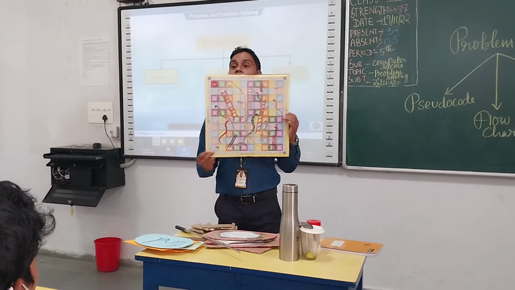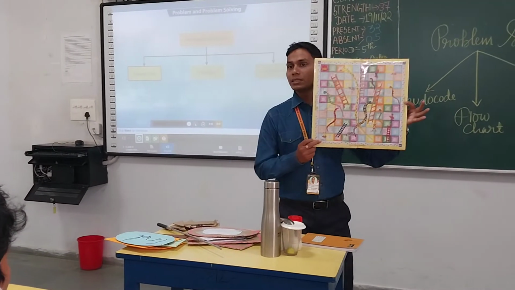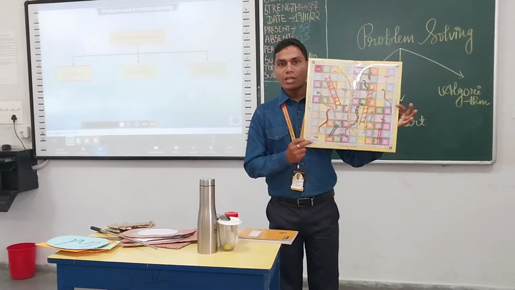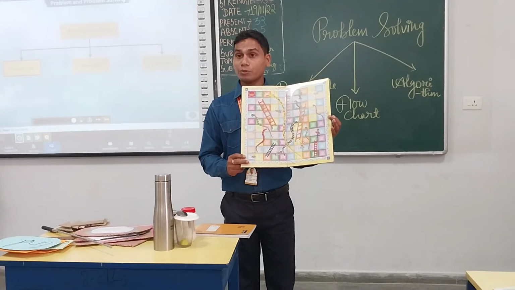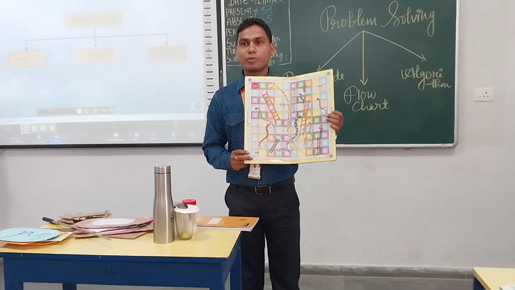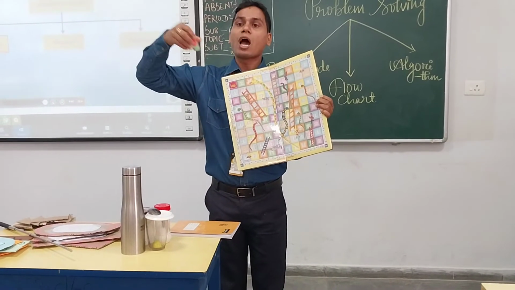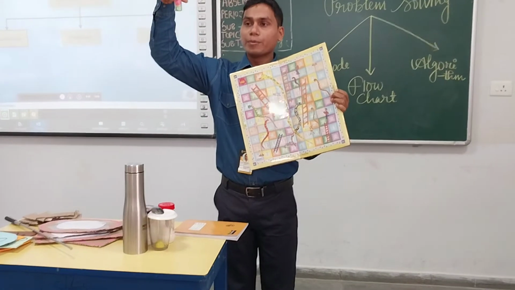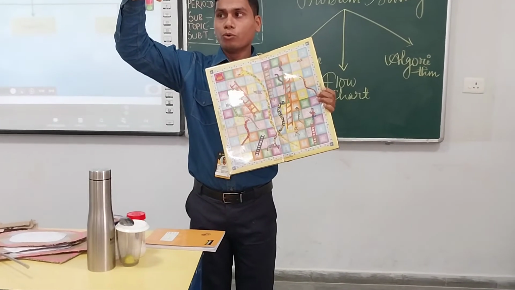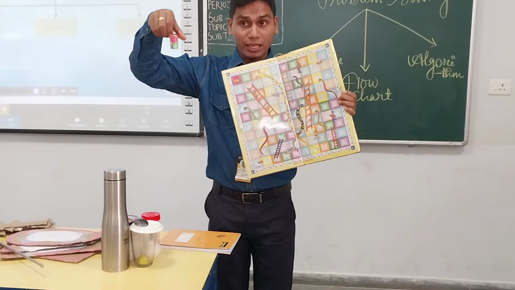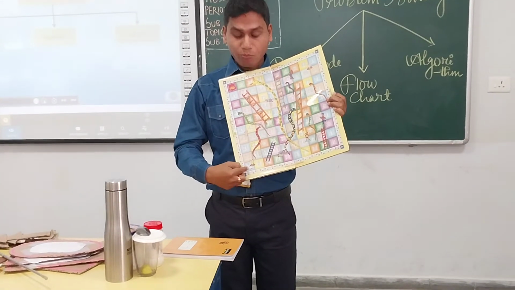See, I am showing you this one. What is this? Ludo game. Using this Ludo game, we can also explain pseudocode. What do I have here? Dice. Yes. We throw the dice and whatever colorful button, yellow, blue, red or green, we have, we move it.